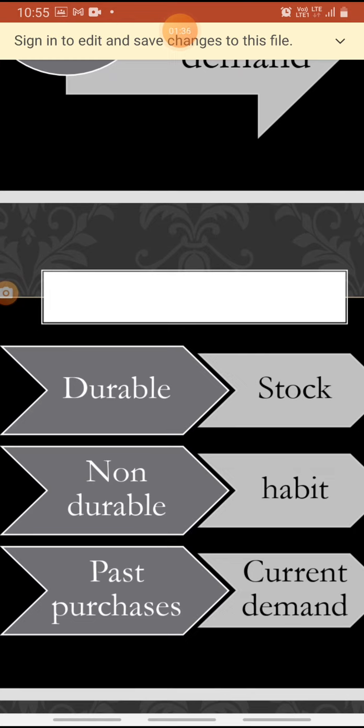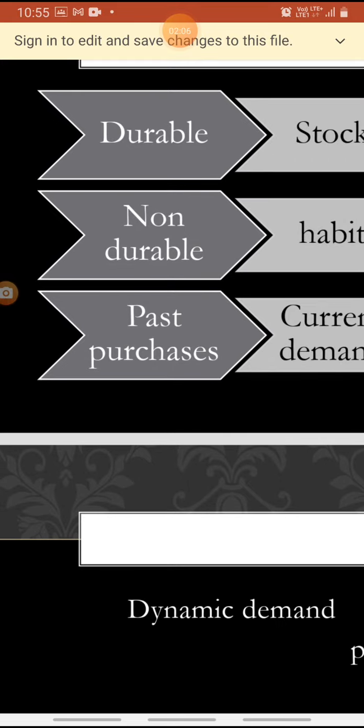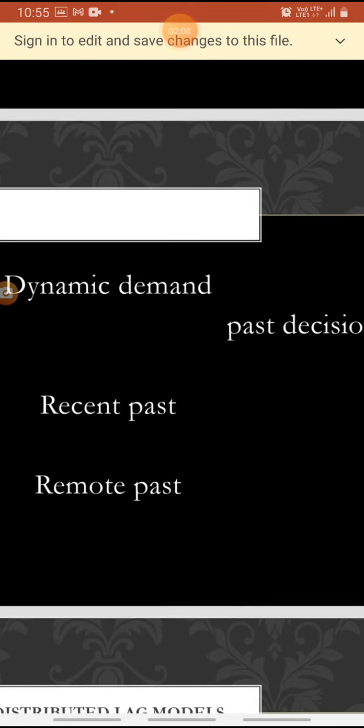Here, there are two types of commodities: durable commodities and non-durable commodities. The past purchases of durable commodities constitute a stock, while the past purchases or consumption of non-durable commodities form a habit. So, the past purchases of durable as well as non-durable commodities influence our current demand.